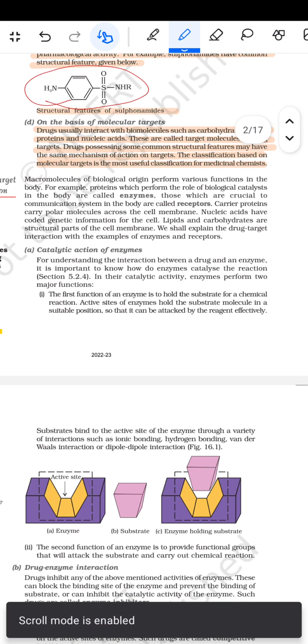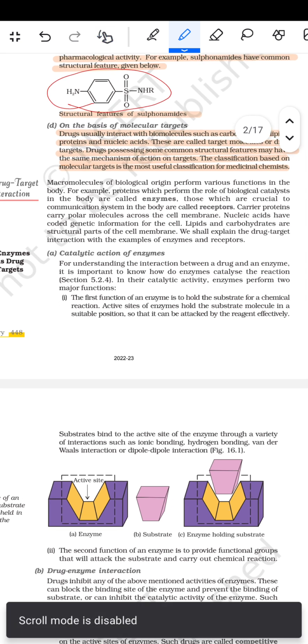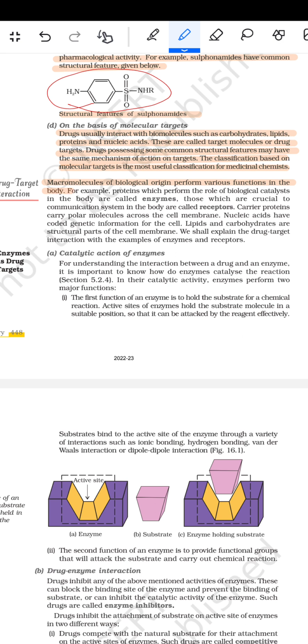Then comes drug-target interaction. Macromolecules of biological origin perform various functions in the body. For example, proteins which perform the role of biological catalysts in the body are called enzymes. Those which are crucial to the communication system in the body are called receptors. Carrier proteins carry polar molecules across the cell membrane. Nucleic acids have coded genetic information for the cell. Lipids and carbohydrates are structural parts of the cell membrane. These all explain the drug-target interaction with the examples of enzymes and receptors.